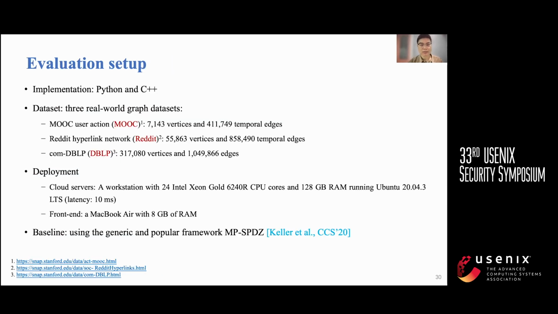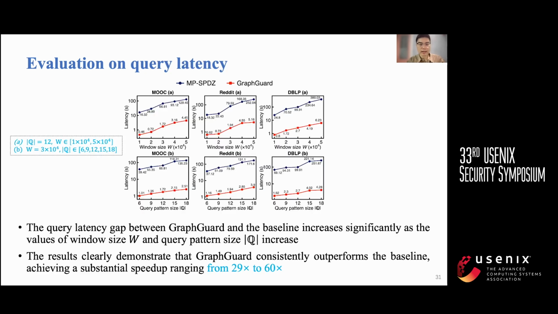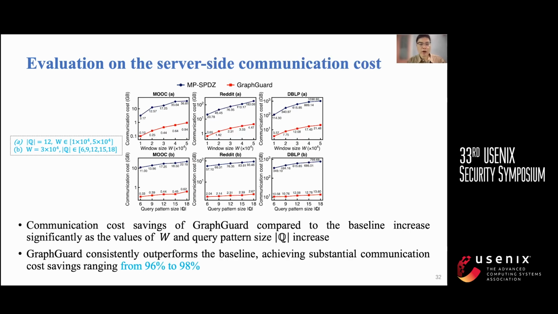I now present the performance of GraphGuard. We use 3 graph datasets of varying sizes in the experiments and construct the baseline using the widely used MP-SPDZ framework. This is the comparison of query latency. The results show that GraphGuard significantly outperforms the baseline, achieving a notable speed-up ranging from 29 times to 60 times in query latency. This is the comparison of server-side communication costs.